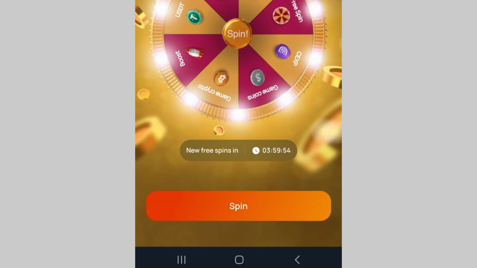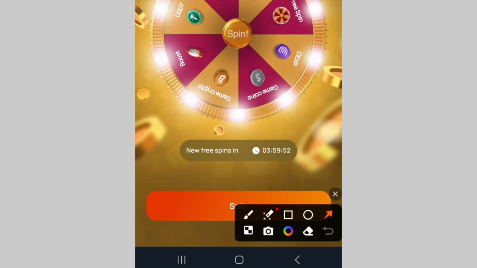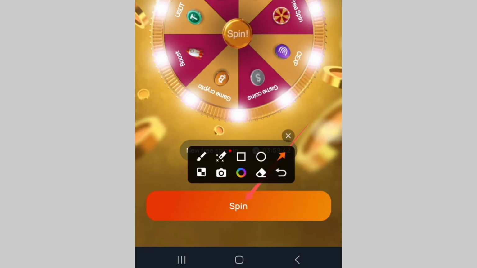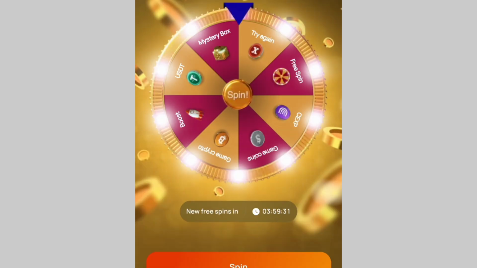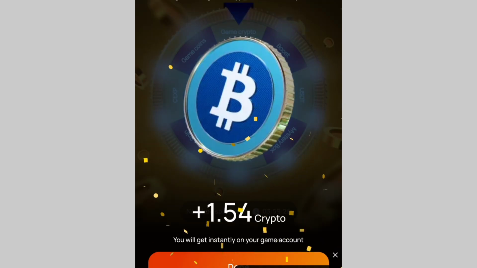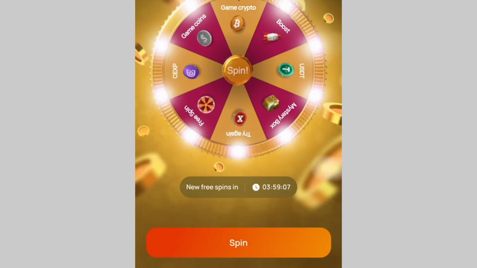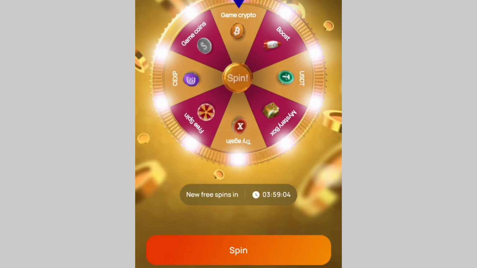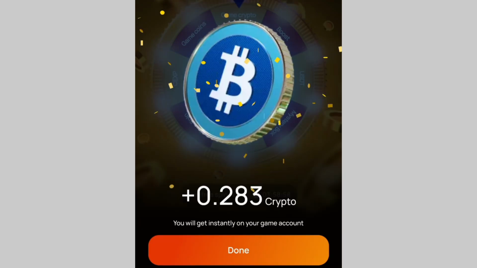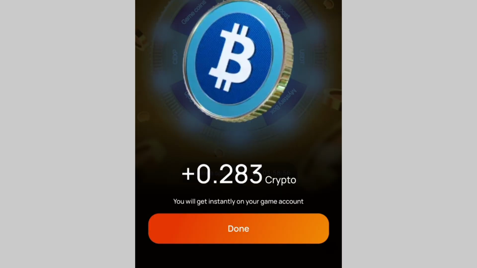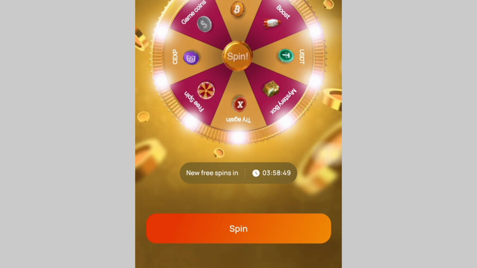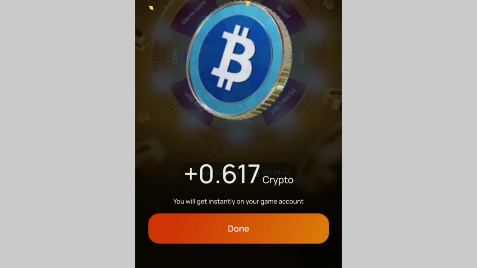Alright, as you can see, after I click on the button free spin, I can now start the game. So I'll click on the button spin over here to start playing the game. This is what I got. So I'll click on the button down over here, start the game, and click on the button spin again. The same thing again, but this time around only 0.283 that I got. So I'll click on the button down again, spin again.